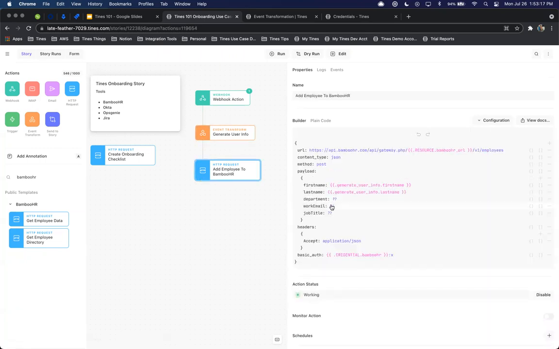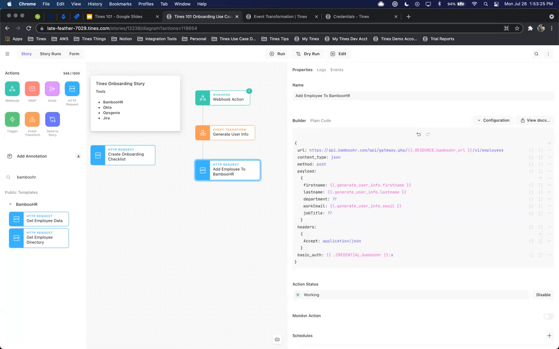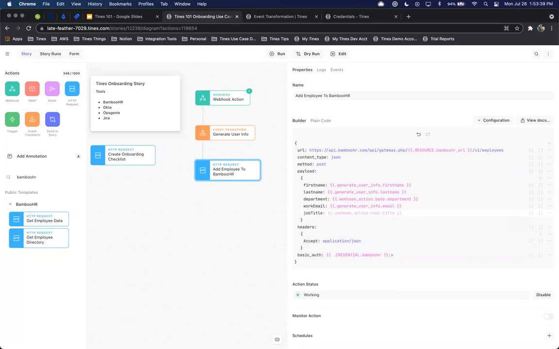Email. Perfect. And then I can get the department information from our webhook form. I can do the same thing with our job title. Add that in. And then we want to make sure we have the appropriate credentials, which we do.